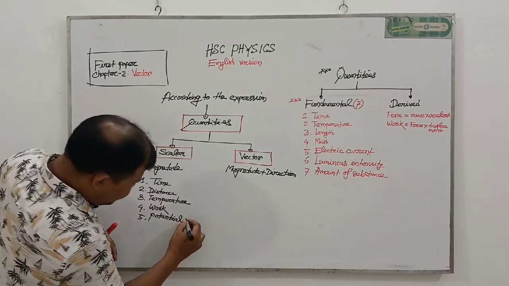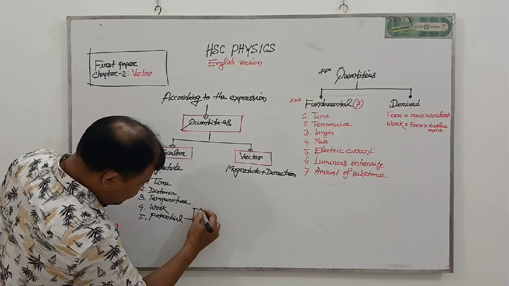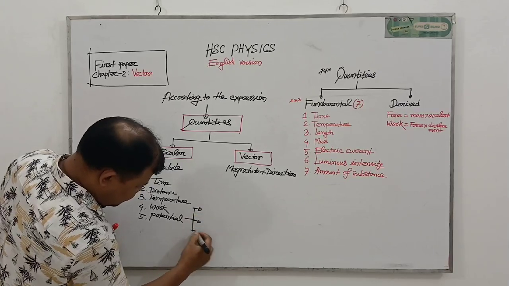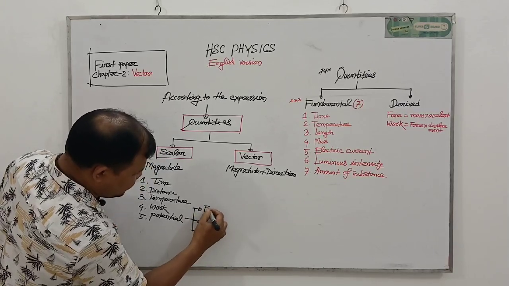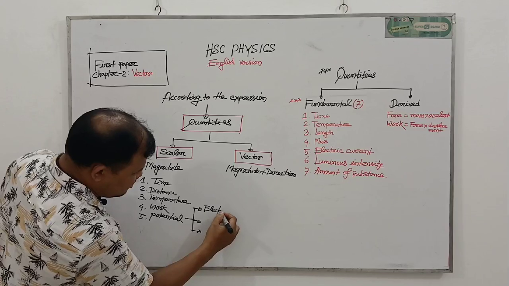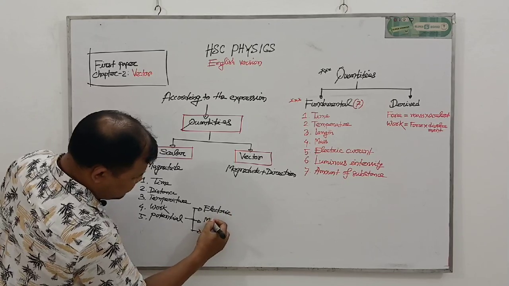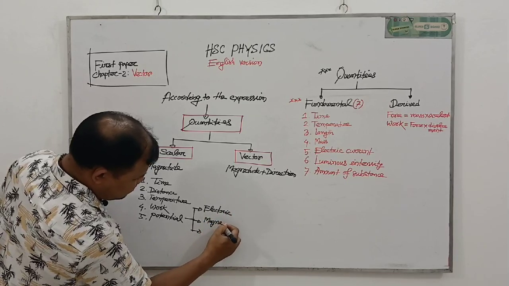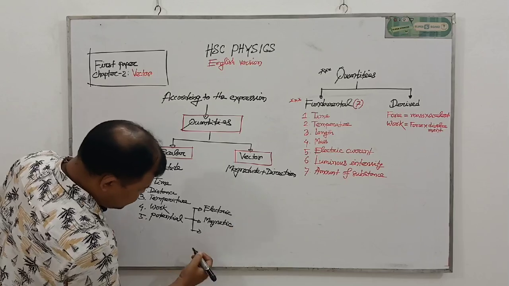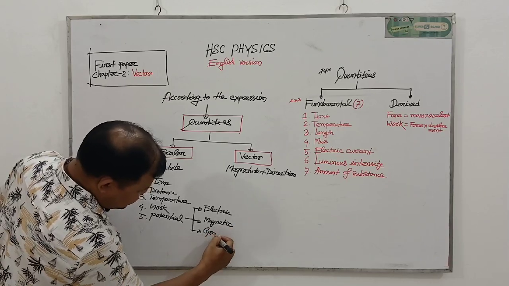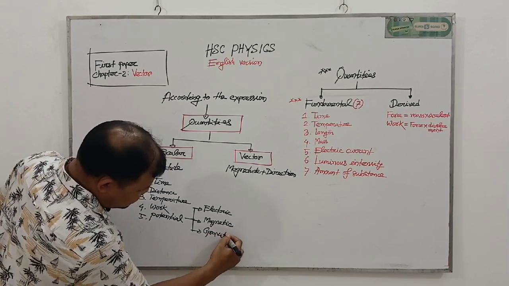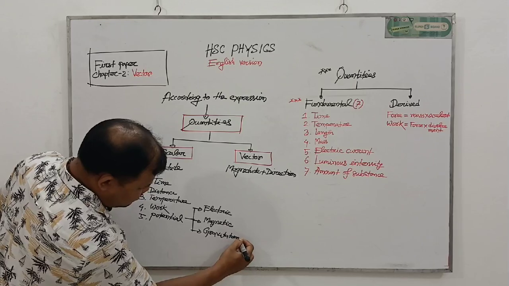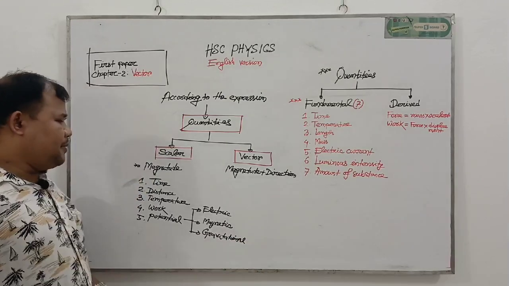My dear students, in physics there are three types of potential: electric potential, magnetic potential, and the third one is gravitational potential.